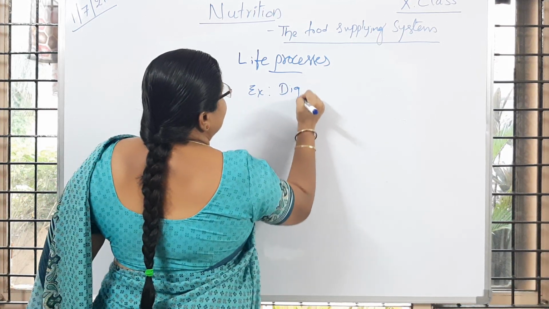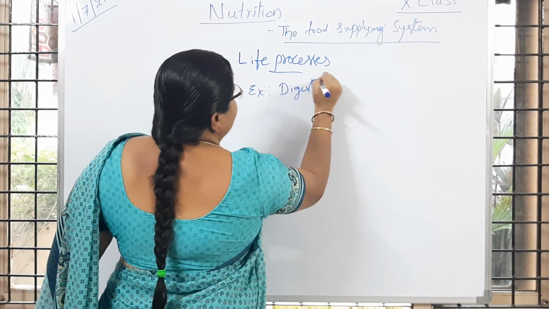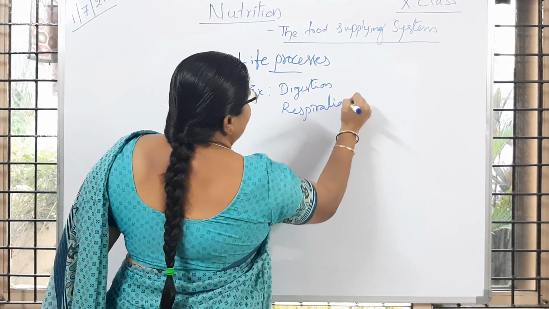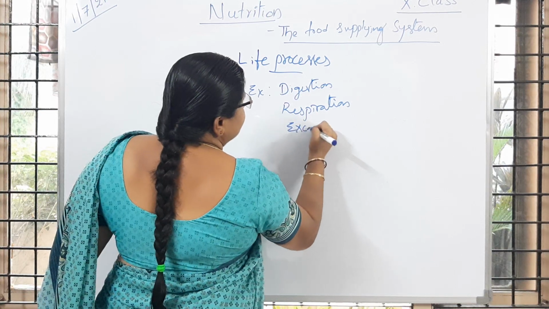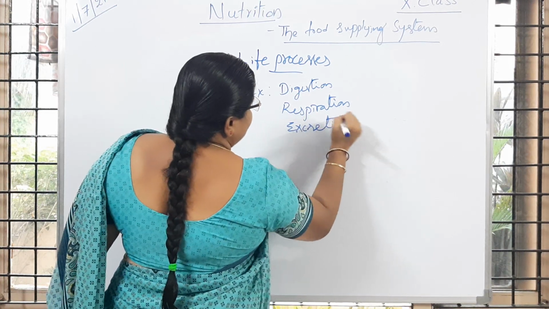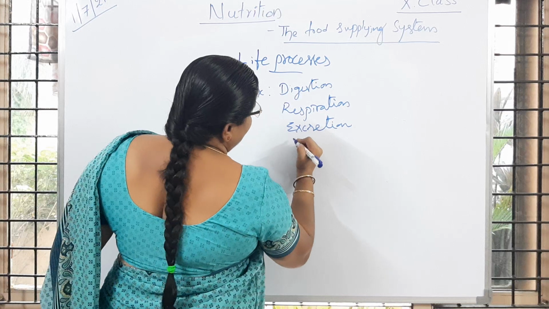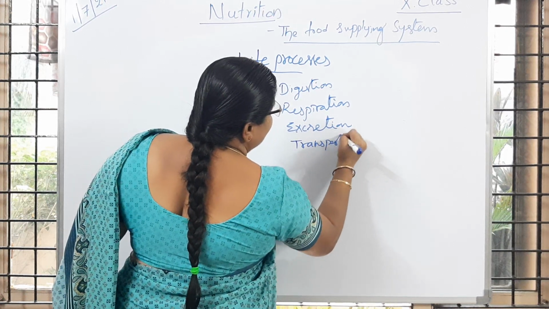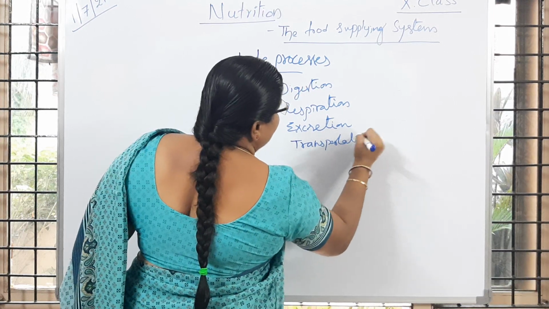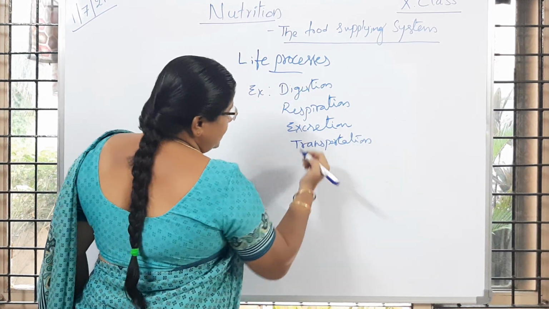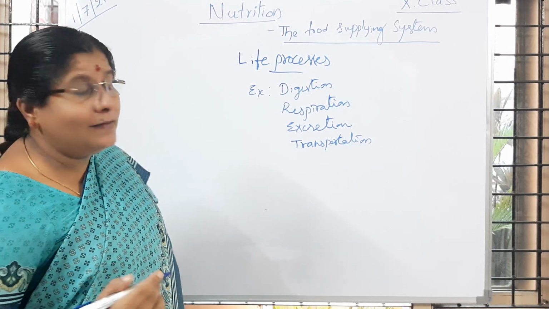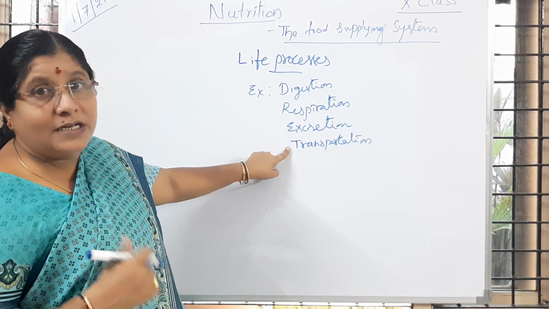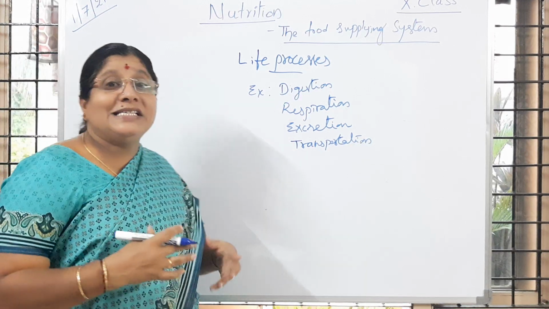Digestion, respiration, excretion, transportation, reproduction, and so on. Is it clear to you? So all these are life processes.